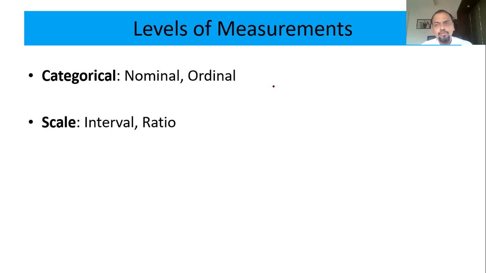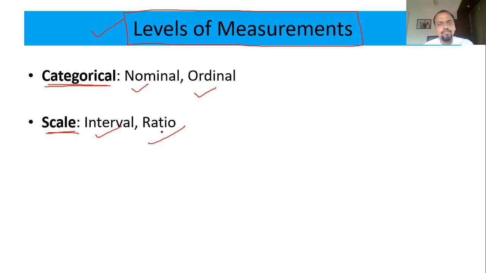Most important thing, which is normally ignored, is the level of measurement: how the data that we have are measured. There are two types: categorical or scale. In categorical, it will be nominal and ordinal. I'll take it in detail, don't worry, because this is very important to decide the descriptive statistics and even the test. Scale can be interval or ratio. So these are the levels of measurement.